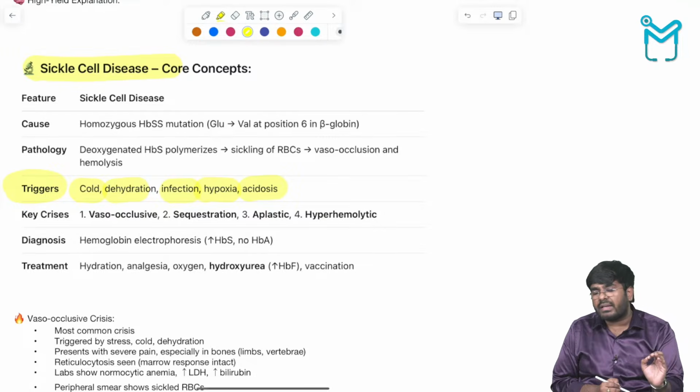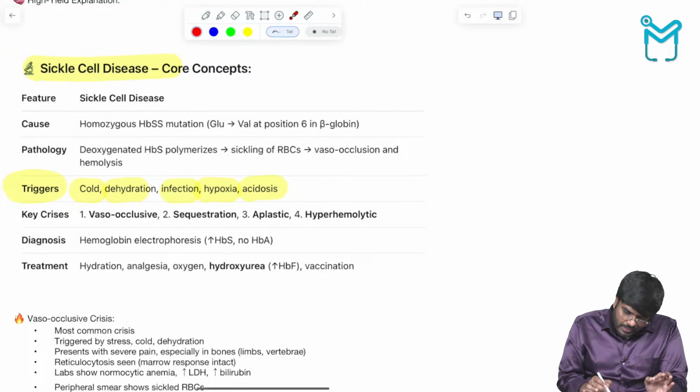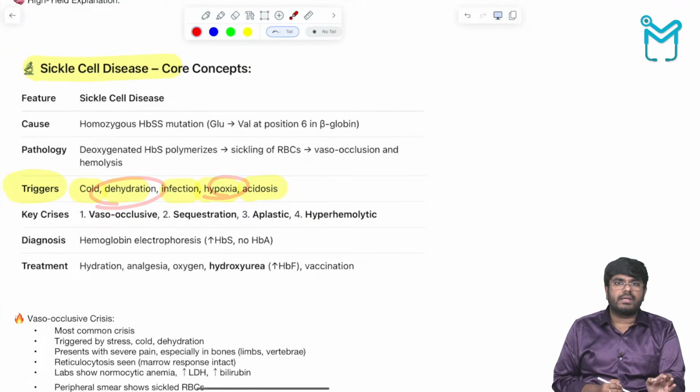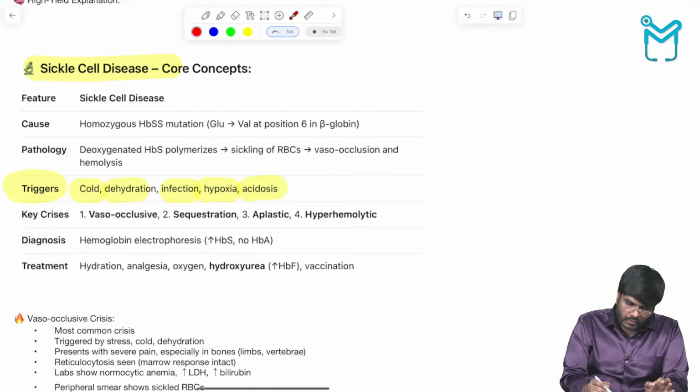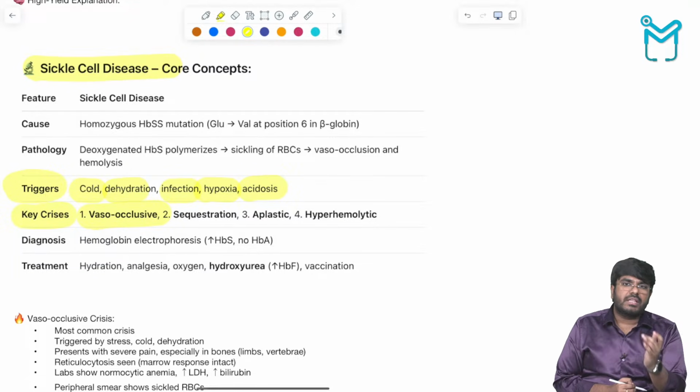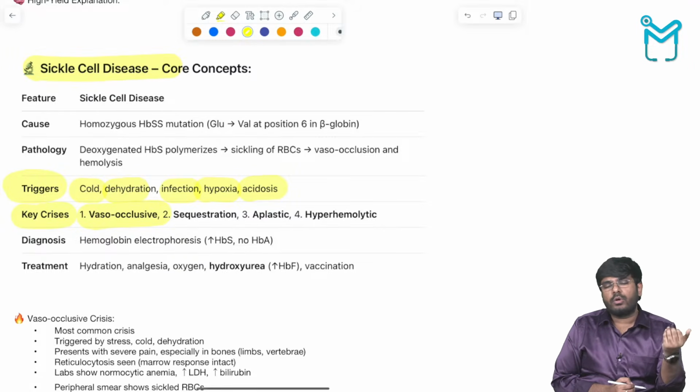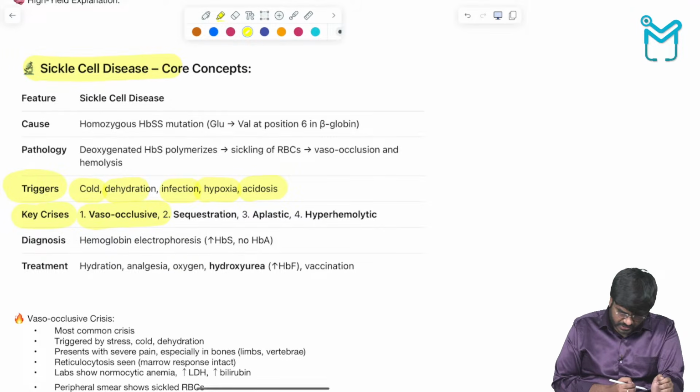These are all the triggers which are very important for your exam. Remember, hypoxia and dehydration are very important triggers. Okay, so what are the key crises? The blood vessels will be occluded, especially the blood going to the bones, and that is going to be responsible for the bone pain. And hemoglobin electrophoresis always shows increased HbS.